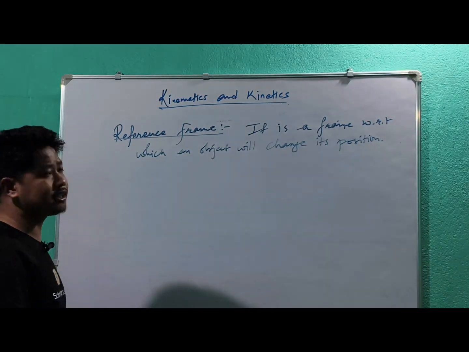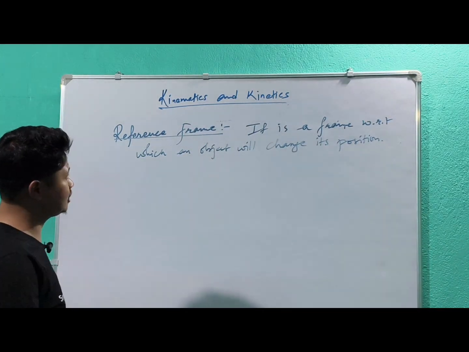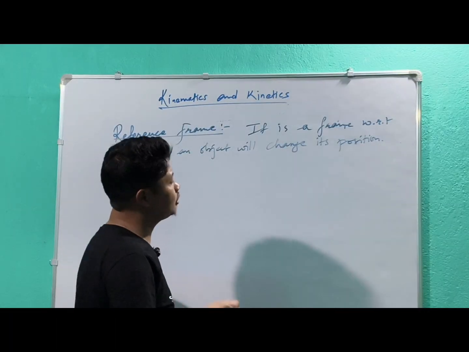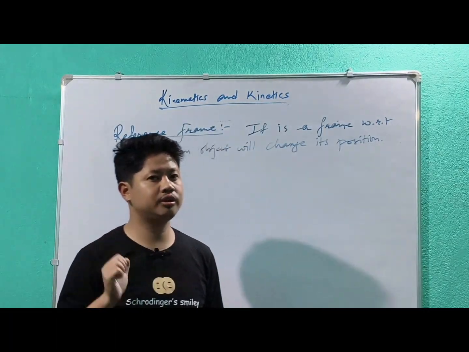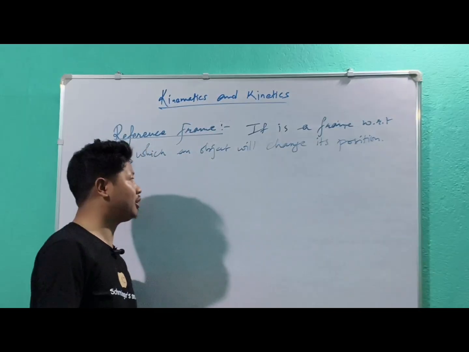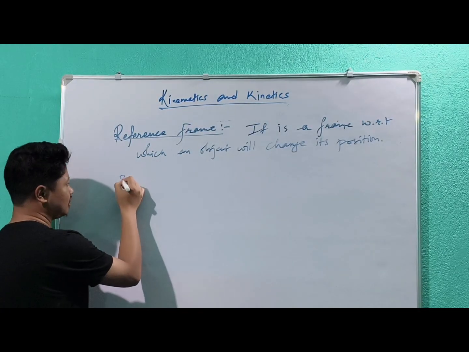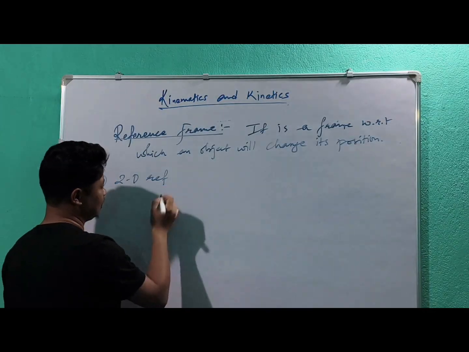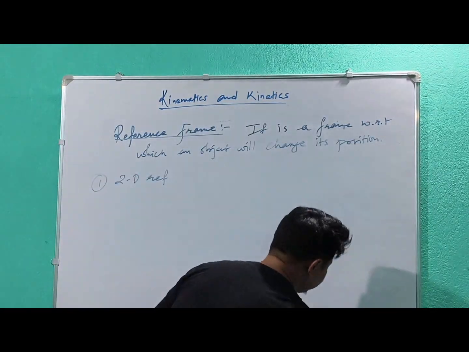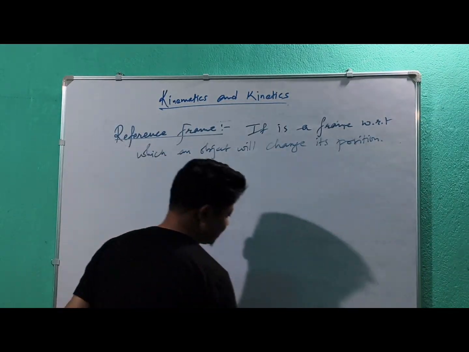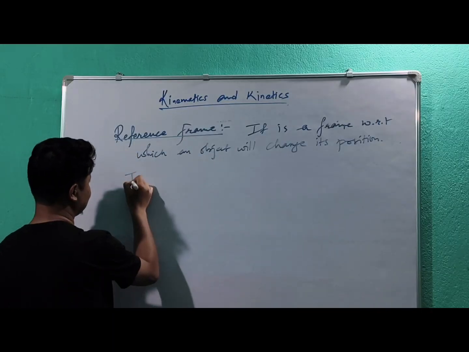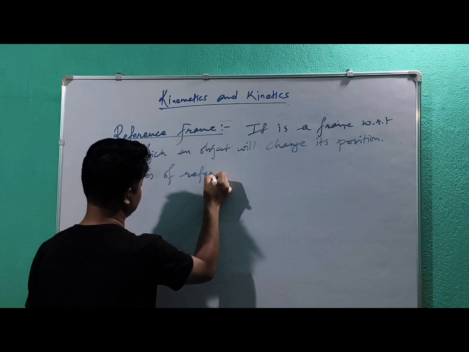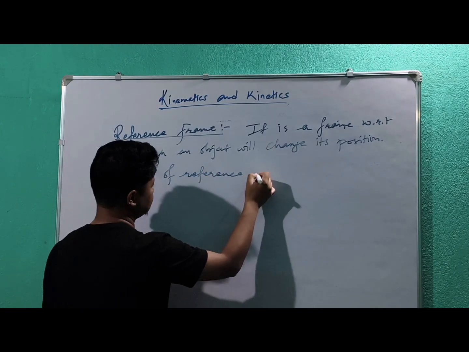Basically, we are going to discuss only the two types of reference frame, that is the 2D reference frame and the 3D reference frame. So let us discuss one by one. Let us write first: types of reference frame.